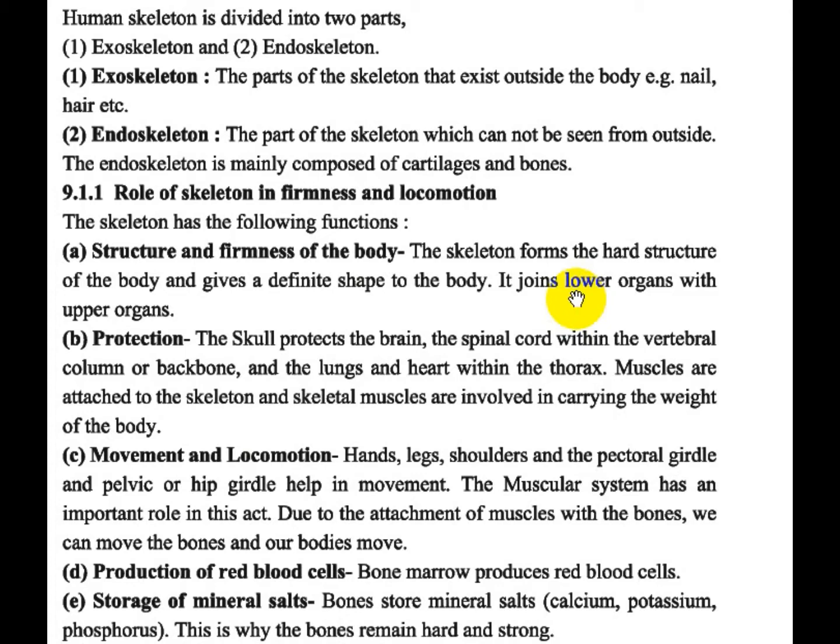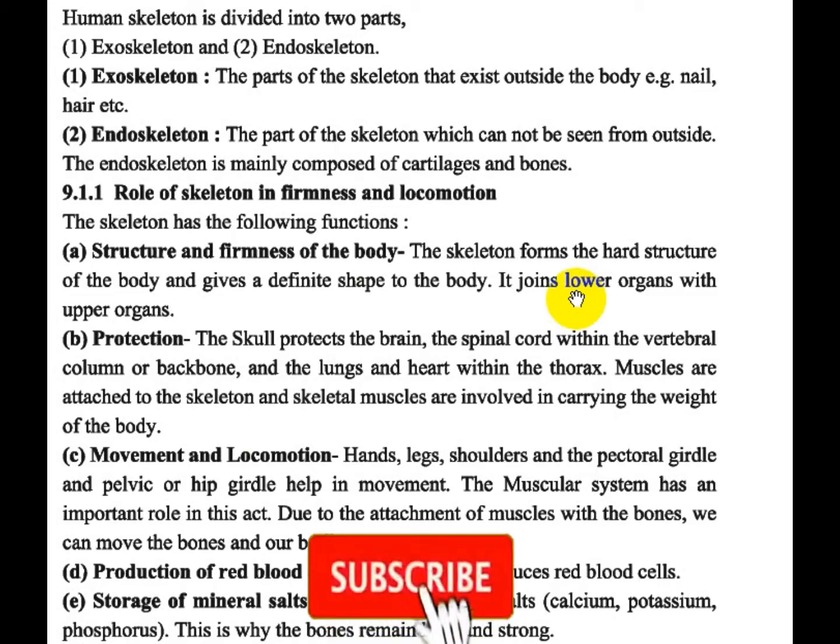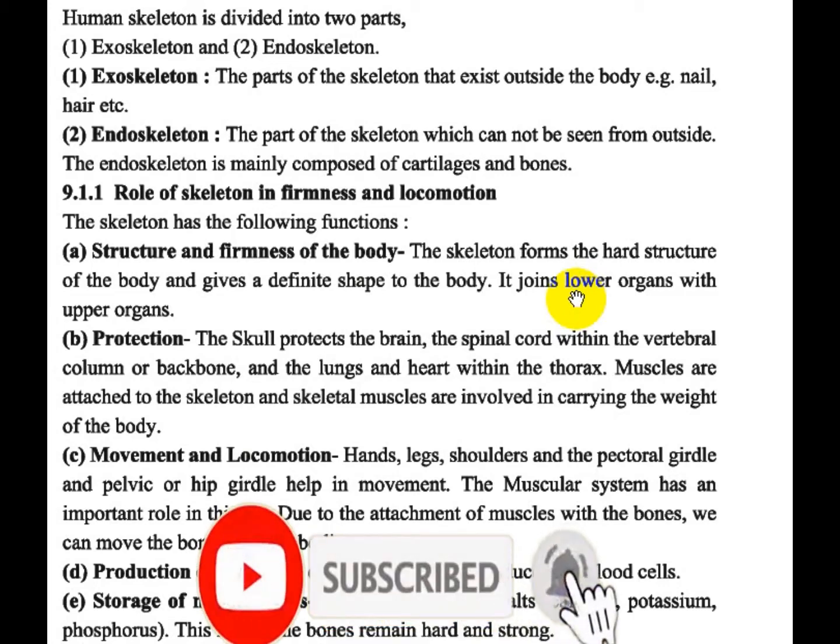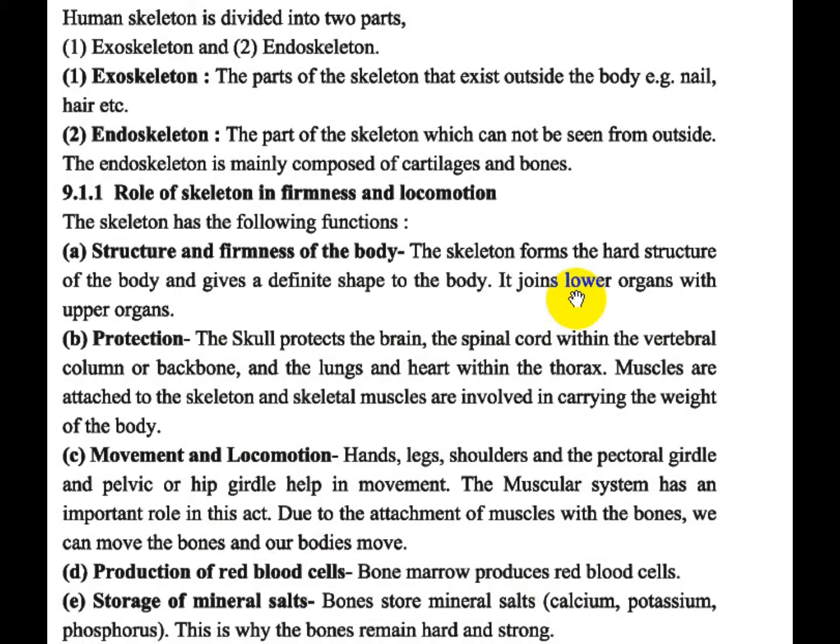It supports the softer tissue and provides points of attachment for most skeletal muscles. The muscles and skeletal system work together to carry out our bodily movement, and together they are called the musculoskeletal system. When muscles contract, the skeleton moves, and it also helps for protection. The skeleton provides mechanical protection for many of the body's internal organs, reducing risks of injury to them.